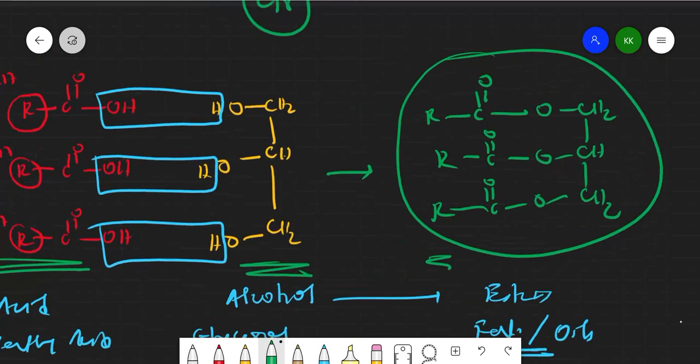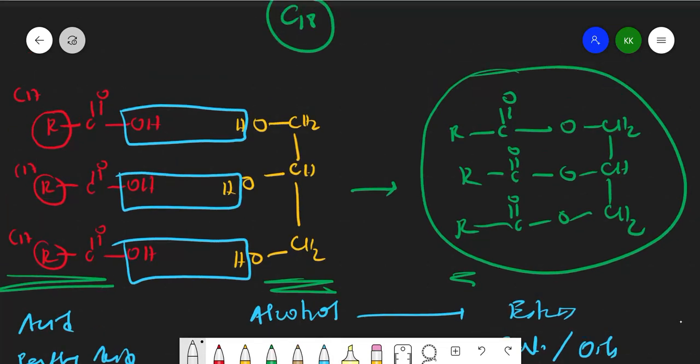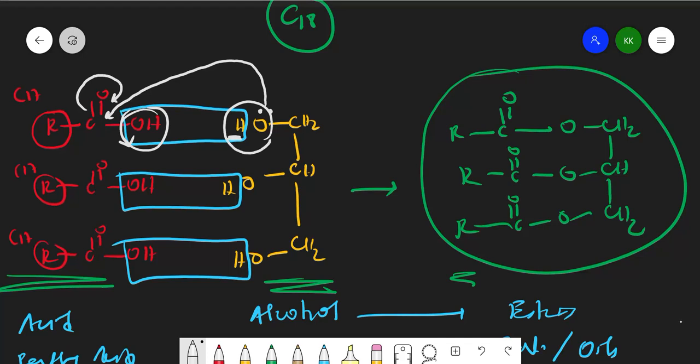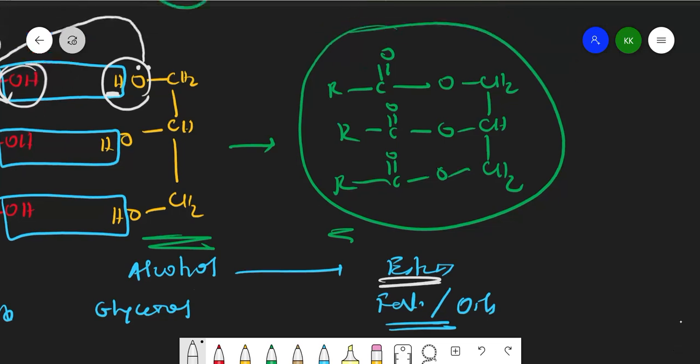So this is the reaction, and I hope you know the mechanism. If you want to study it, it is simple. See here, these oxygens, the glycerol oxygens, will have lone pairs, right? They will attack this electrophilic carbon. So this bond goes up, comes back, and this OH is a good leaving group, it leaves the system. That is the mechanism. So only this OH will be removed and this H, not this OH. We won't remove this OH, right? These are the basics which we have studied in esterification, right? The same thing we have done here.